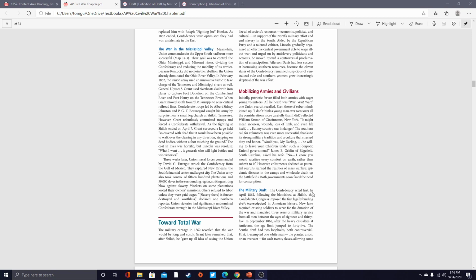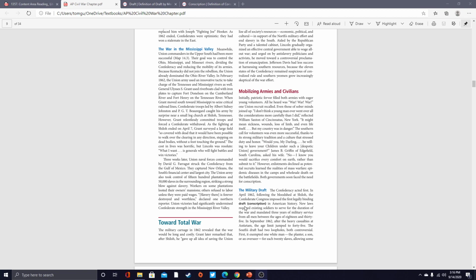The Confederacy acted first. In April 1862, following the bloodshed at Shiloh, the Confederate Congress imposed the first legally binding draft conscription in American history. New laws required existing soldiers to serve for the duration of the war and mandated 3 years of military service from all men between the ages of 18 and 35.